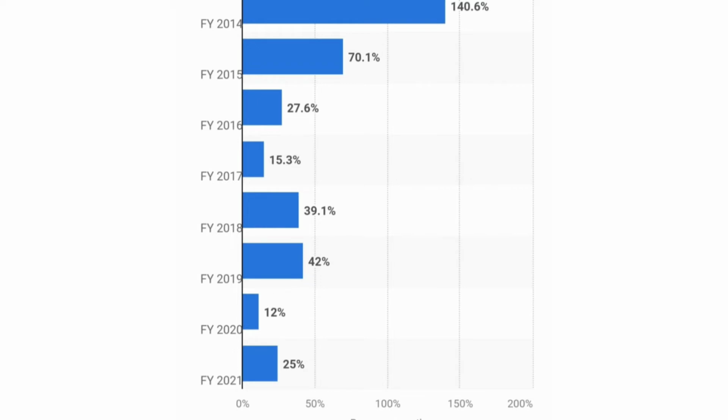In 2018, Walmart took over Flipkart, and then again it bounced back from 15% to 39%, and it did well in 2019 too, and then it drastically reduced to an all-time low of 12% for the year 2020, and it's again making a comeback in 2021, at 25%. As we all know, the reason it drastically reduced to 12% was COVID and the lockdown which was happening.